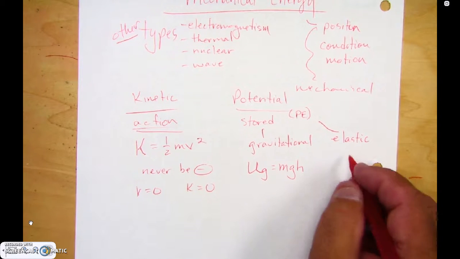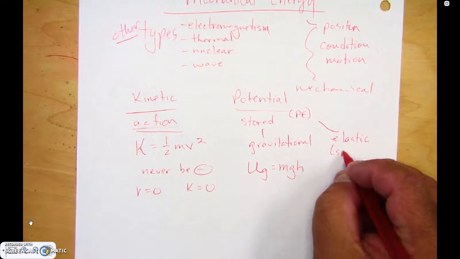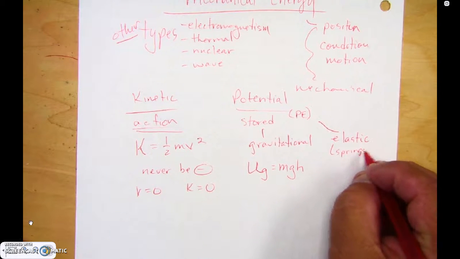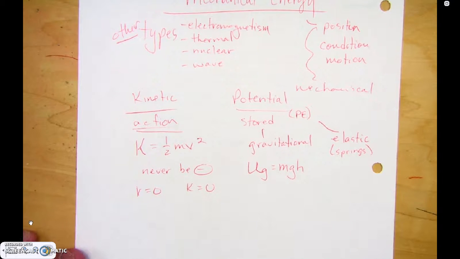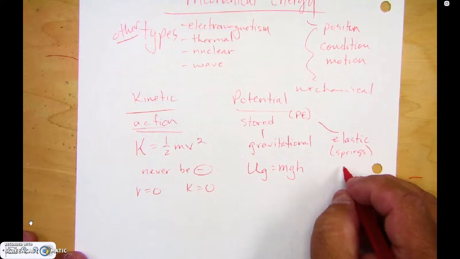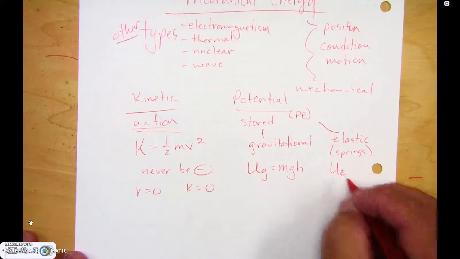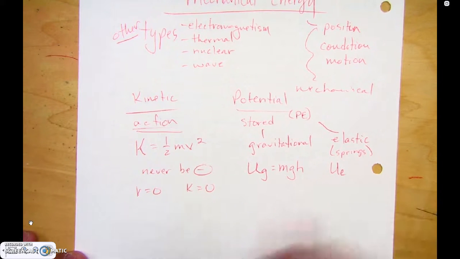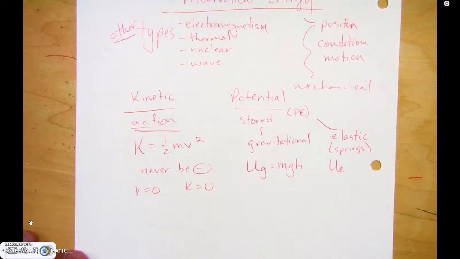Now, elastic potential energy involves things that are springy. Springs obviously are the most common place we see it, but anything that has some type of elastic or the ability to snap back. For that, we'll use U with an E for elastic. Sometimes you'll see people write U_S for U of a spring. I like E for elastic because it's more generic.